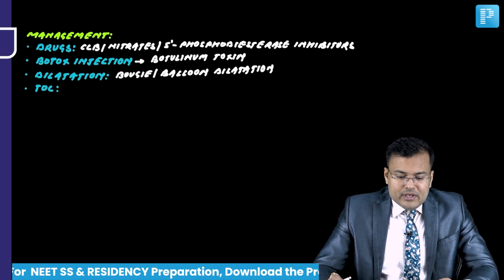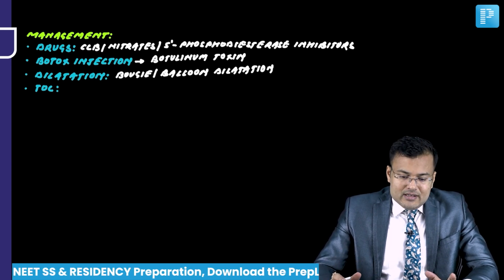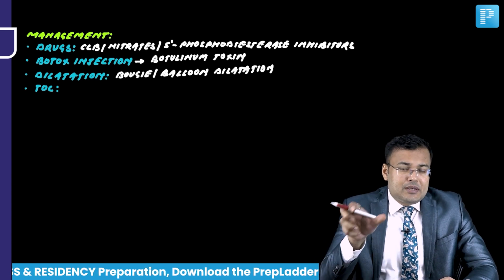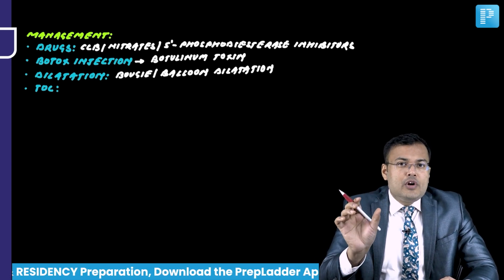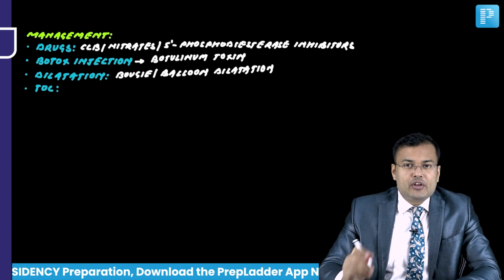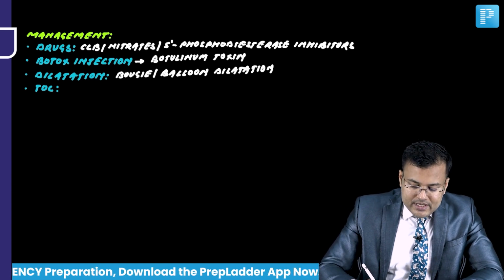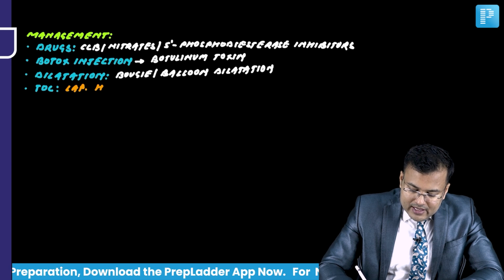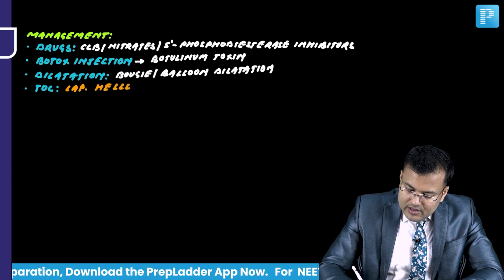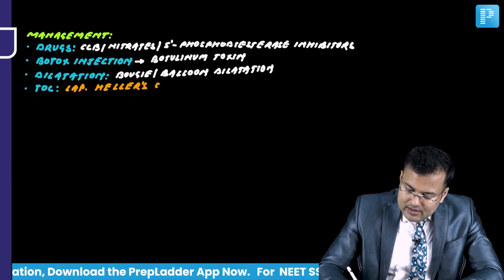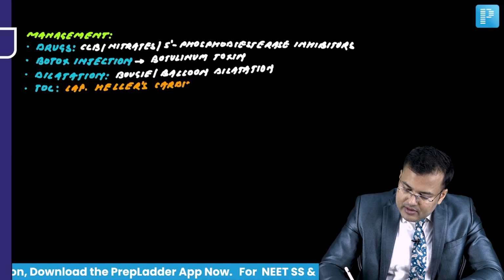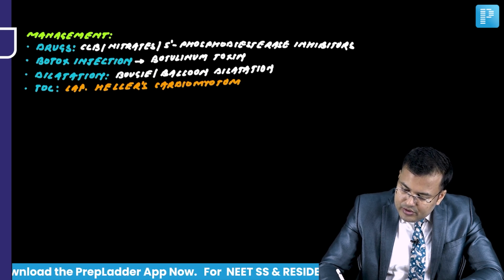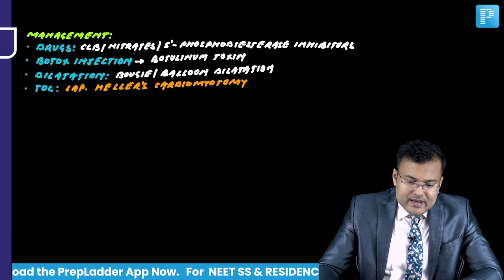The treatment of choice is the laparoscopic Heller's cardiomyotomy. That is the treatment of choice. In exam, sometimes the examiner mentions only Heller's operation. The complete name is laparoscopic Heller's cardiomyotomy. Clear? So here the term is self-explanatory.